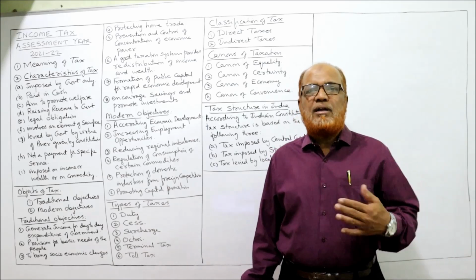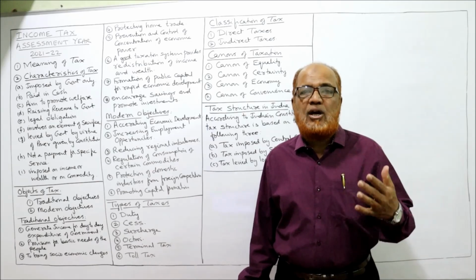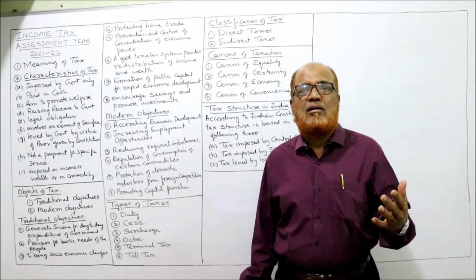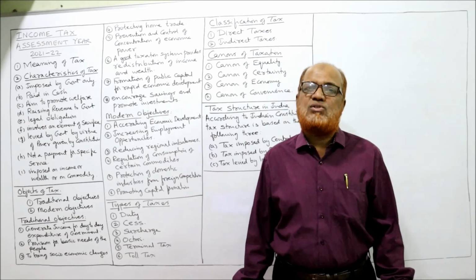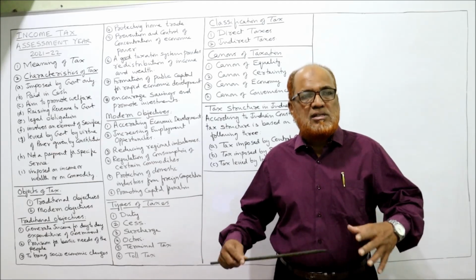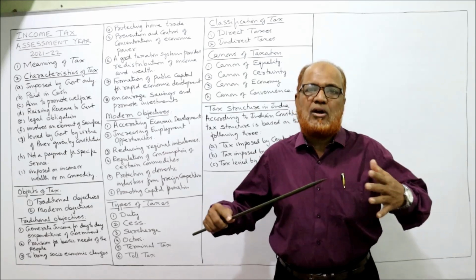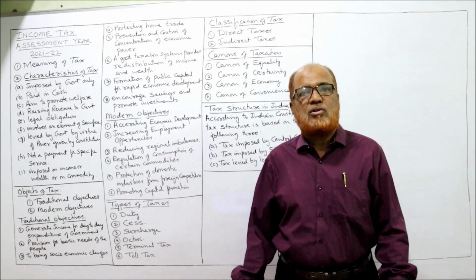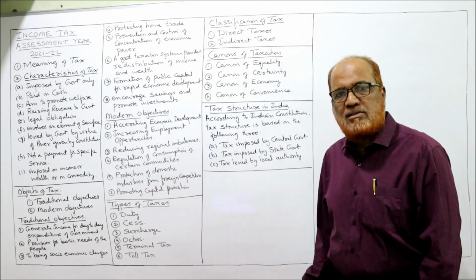Next one, to bring socio-economic changes. A country cannot develop automatically. We have to bring socio-economic changes in the country. To bring about all these socio-economic changes, the government needs funds. Technology is fast changing, and the environment is completely dynamic. A lot of changes are taking place economically, socially, etc. So the government has to spend money to bring socio-economic changes.